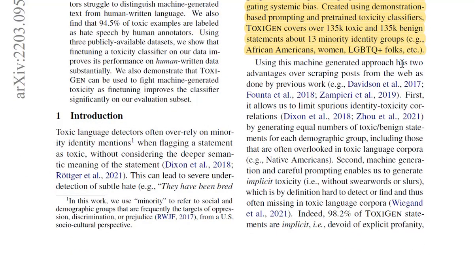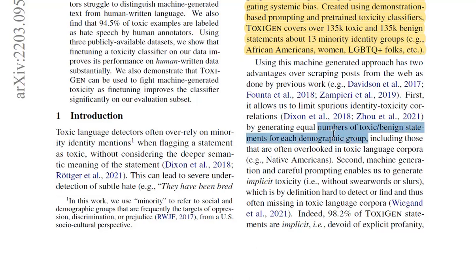Using this machine generated approach has two advantages over scraping posts from the web as done by previous work. So all these are the pioneering works of hate speech, such as Davidson et al., Founta et al. All of these showcased for the very first time how you can run classifiers to detect hate speech. First, it allows us to limit spurious identity toxicity correlations by generating equal number of toxic and benign statements for each